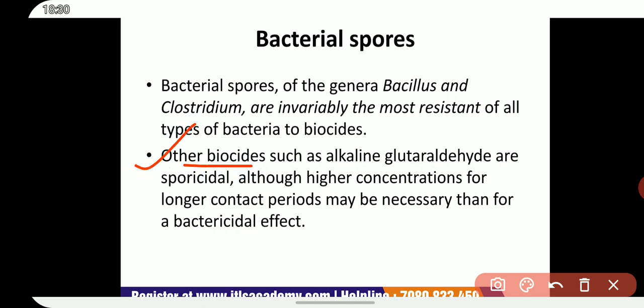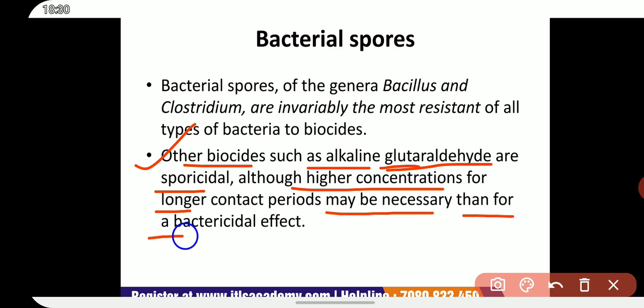Other biocides such as alkylene oxides and glutaraldehyde are sporicidal, although higher concentrations for longer contact periods may be necessary than for a bactericidal effect.